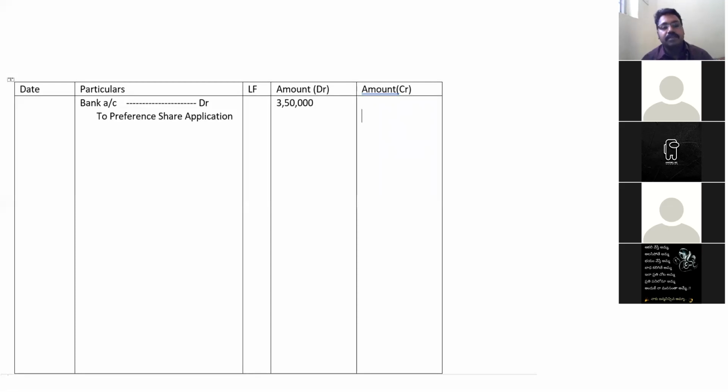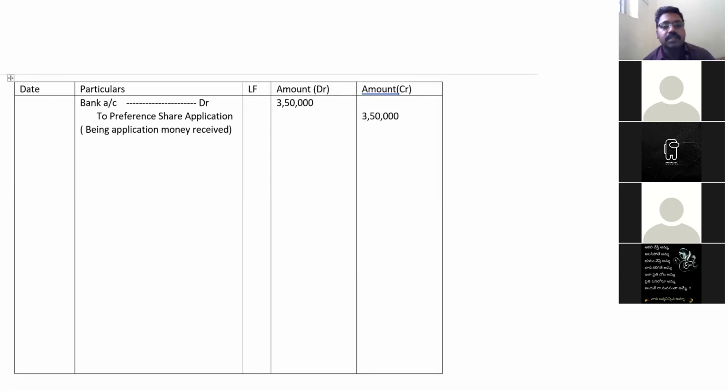Since they have issued preference shares, preference share application money should be credited, 3,50,000. Being the application money received. Got it? Why should the bank be debited and the share application credited? The reason is the bank is receiving the application money. Debit the receiver: 3,50,000 is received by the bank.